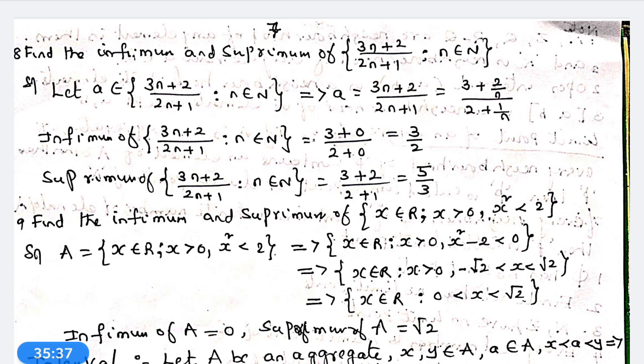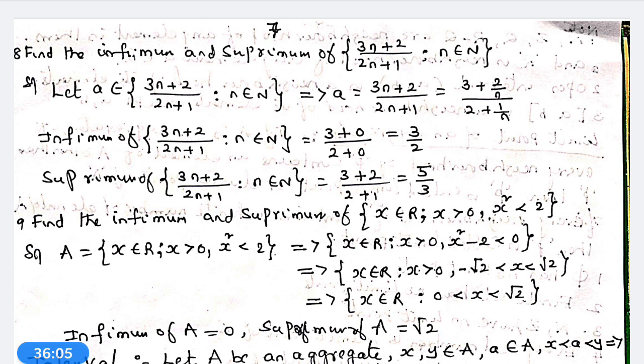Once again, find the infimum and supremum of x belongs to R, x greater than 0, comma x square minus 2 less than 0. This implies x belongs to R, x greater than 0, comma minus root 2 less than x less than root 2, because x square minus 2 less than 0.